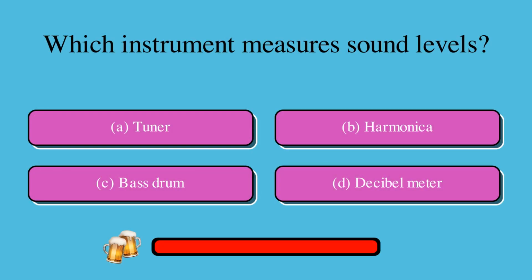Which instrument measures sound levels? Is it A, tuner, B, harmonica, C, bass drum, or D, decibel meter? The correct answer is D, decibel meter.